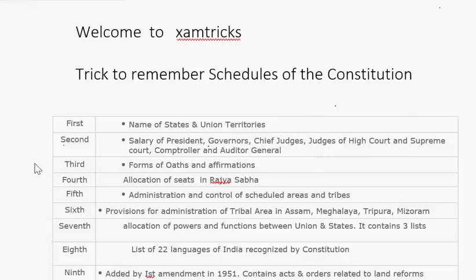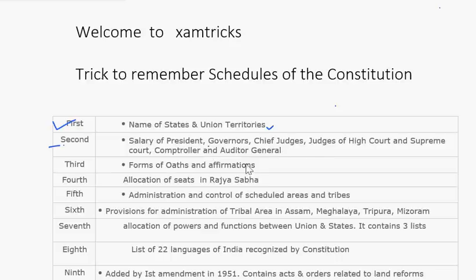Today we are going to learn a trick to remember the schedules of the Indian Constitution. We know that there are 12 schedules. In the first schedule, we have names of states and union territories as well as their jurisdiction. In the second schedule, we have salary of president, governors, chief judges, judges of high court, etc.